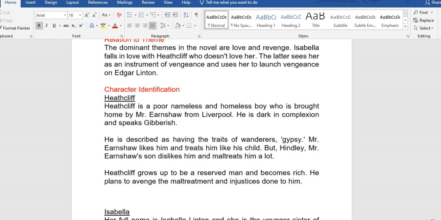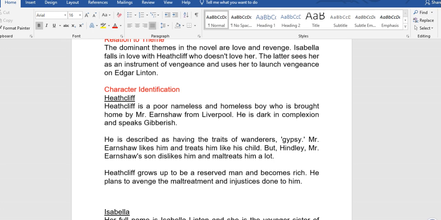The next one is character identification. That is, you identify the characters that are mentioned in the question. Heathcliff is a poor, nameless and homeless boy who is brought home by Mr. Earnshaw from Liverpool. He is dark in complexion and speaks gibberish. That's the language.